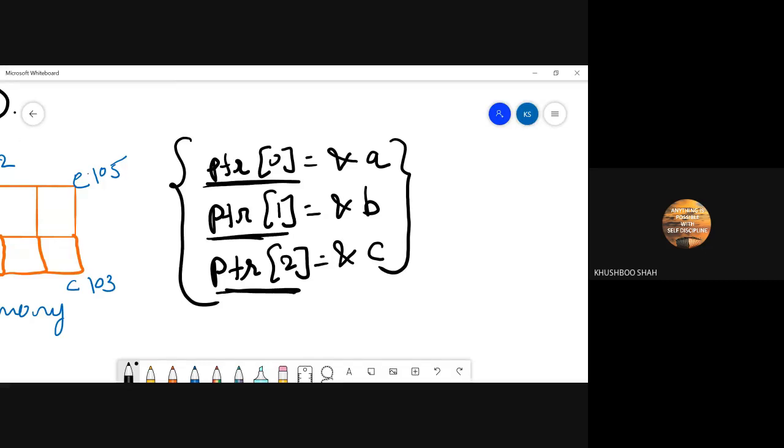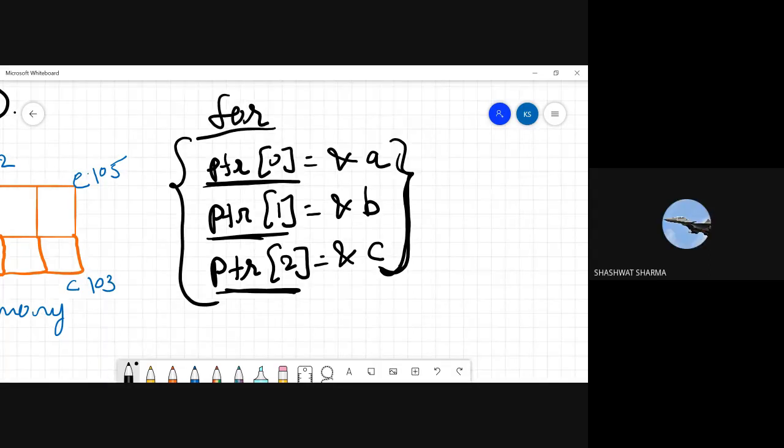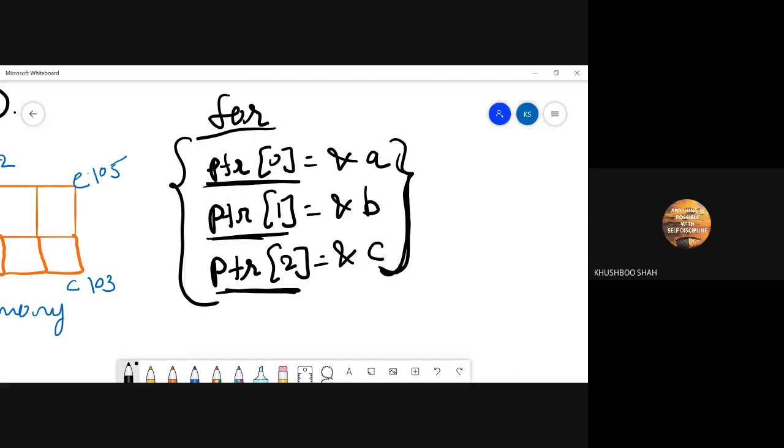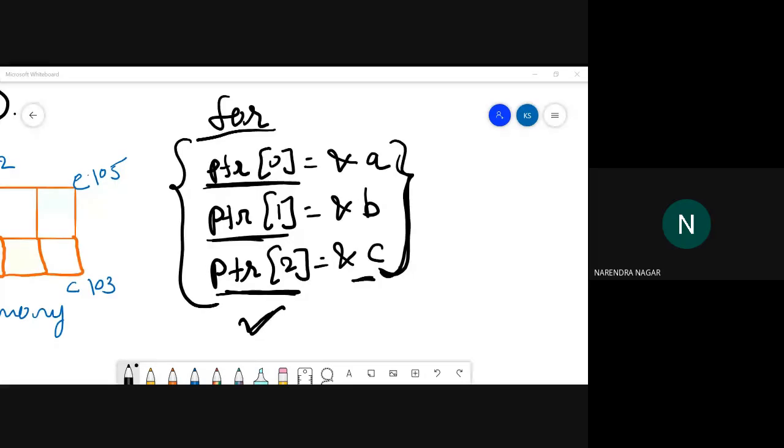So to store the address of multiple variables in the pointer array, do I need a loop? Yes, ma'am. Yes, so we need a loop, and this way you can store the address of multiple variables in the pointer array. Clear, everyone? Yes, ma'am. Okay.